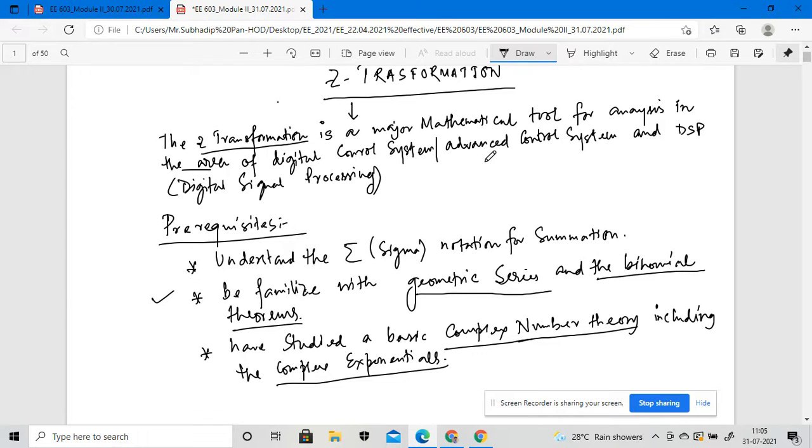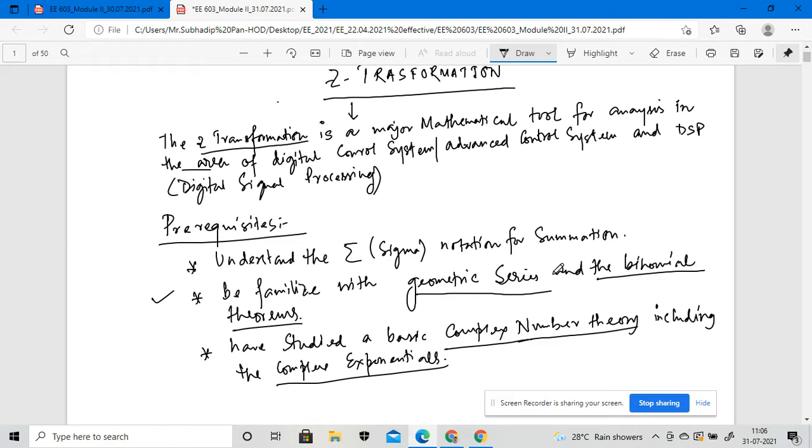Again, I will tell you the Z transformation is a major mathematical tool for analyzing in the area of digital control systems, as well as DSP, digital signal processing. Here we mention some prerequisites. Before applying the Z transformation to any differential equations, we need to understand the sigma notation for summation.